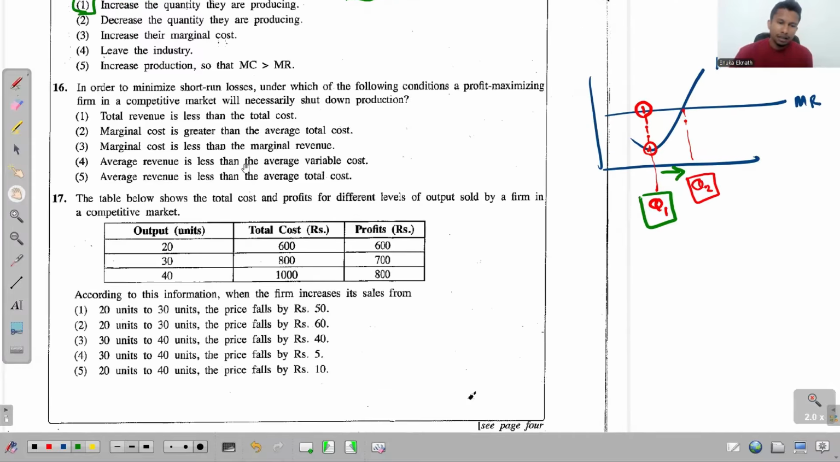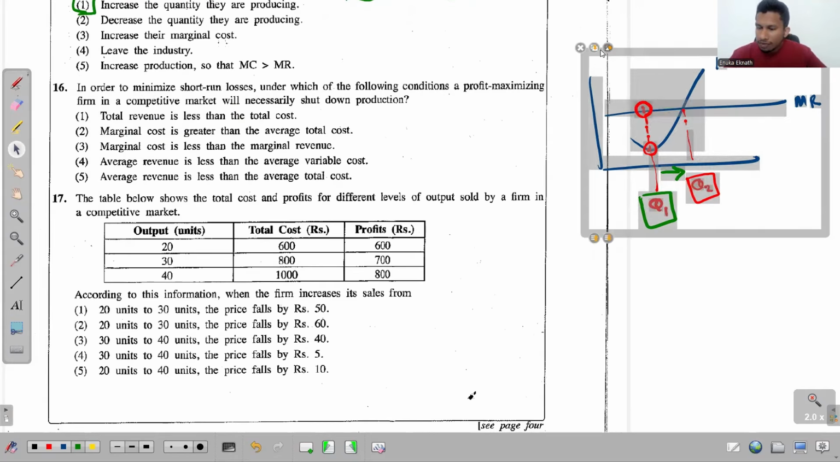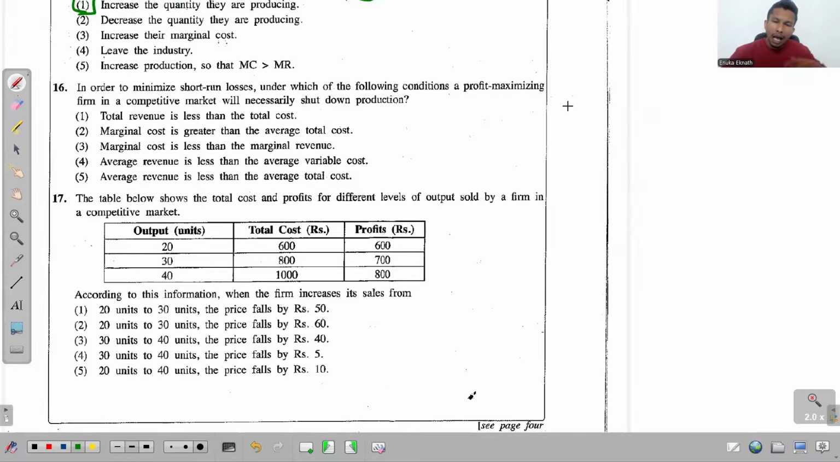Right. 16. In order to minimize short-run losses, under which of the following conditions will a profit maximizing firm in a competitive market necessarily shut down operations? This is a 100% theory question. I mean, these are very practical stories, but in theory we say it very clearly: if the firm cannot cover at least their average variable cost from the price that they are receiving from the market.